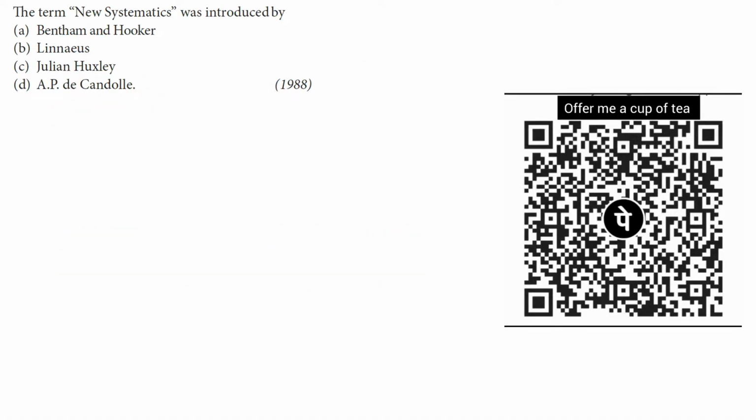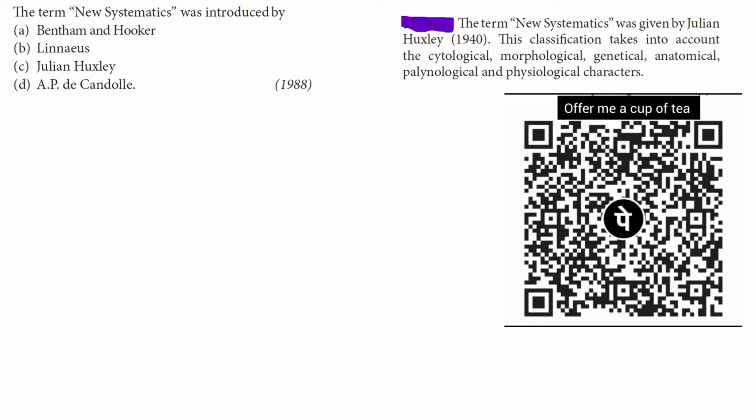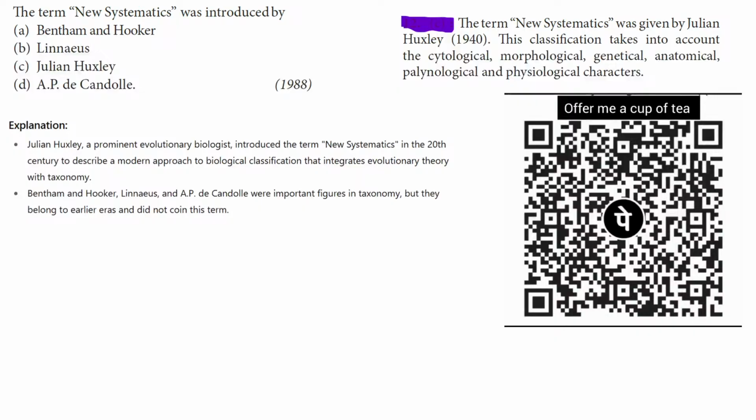The term new systematics was introduced by. The correct answer is that the term new systematics was given by Julian Huxley in 1940, and this classification takes into account the cytological, morphological, genetical, anatomical, palynological, and physiological characteristics. Julian Huxley, a prominent evolutionary biologist, introduced the term new systematics in the 20th century to describe a modern approach to biological classification that integrates evolutionary history with taxonomy.